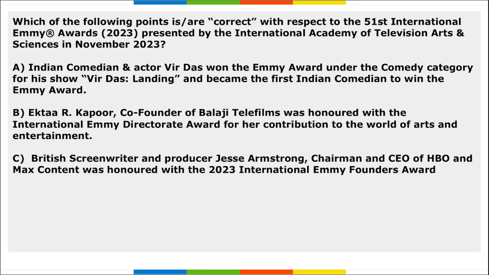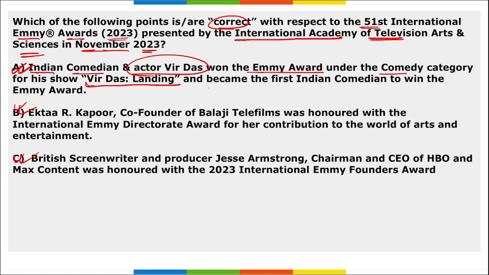Next, which of the following are correct with respect to the 51st International Emmy Awards 2023, presented by the International Academy of Television Arts and Sciences in November 2023. If we look at the options, all these three options A, B, C are correct. Indian comedian and actor Veer Das won the Emmy Award under the comedy category for his show Veer Das Landing and became the first Indian comedian to win the Emmy Award.